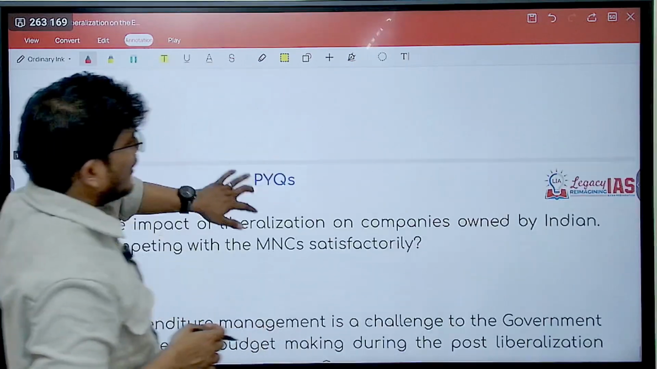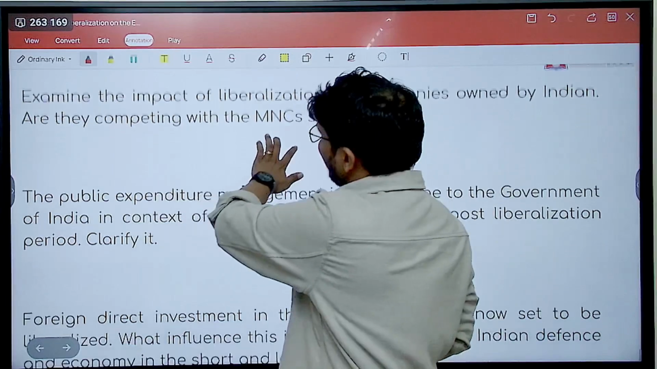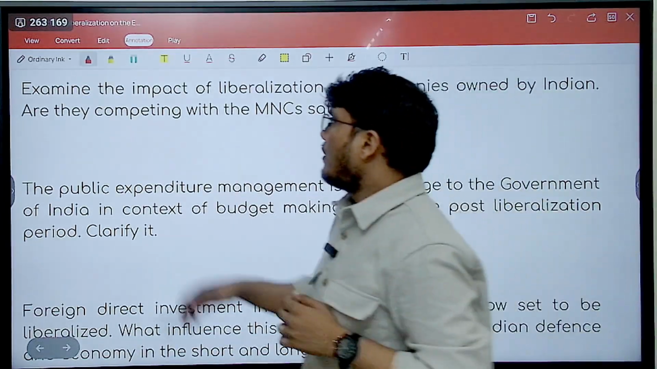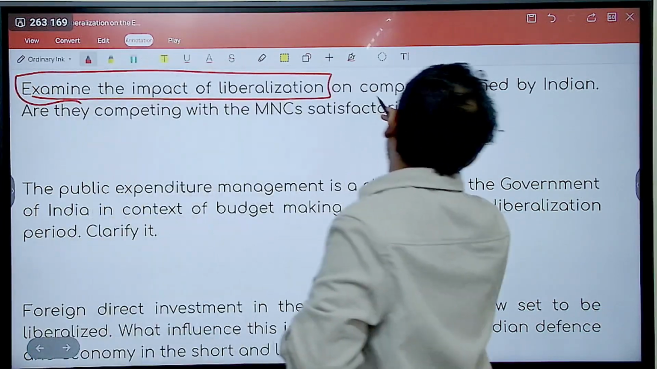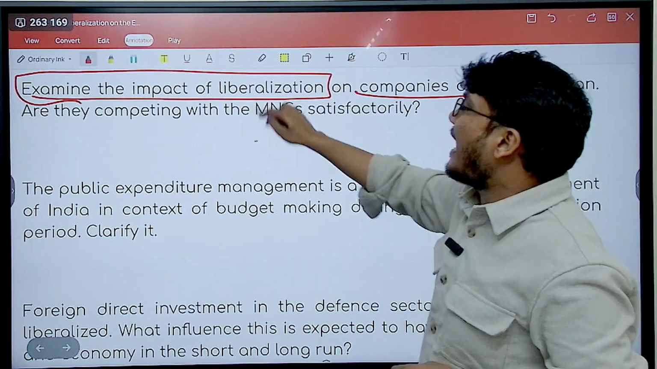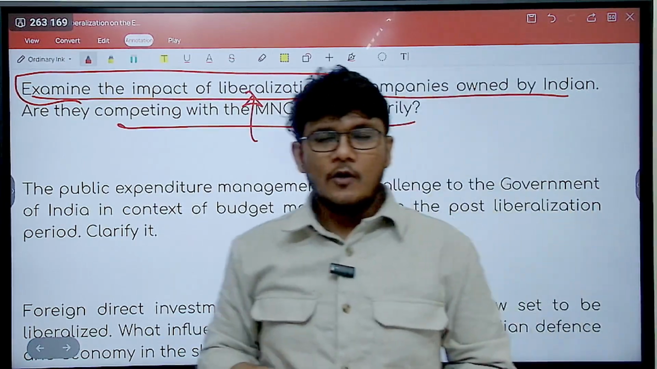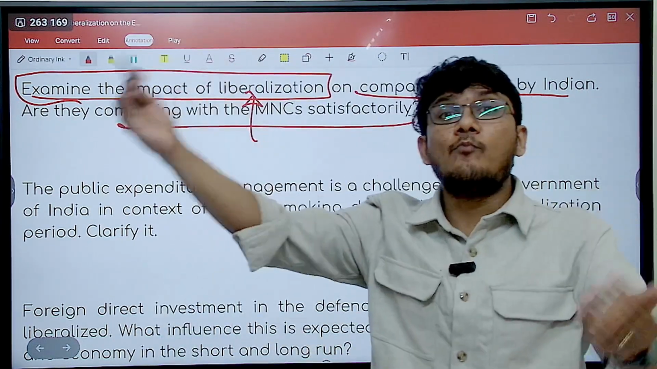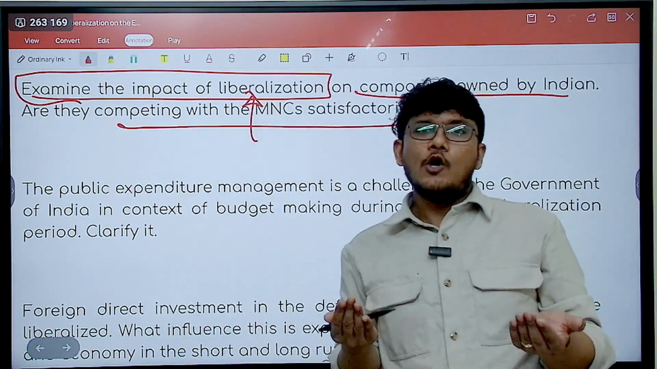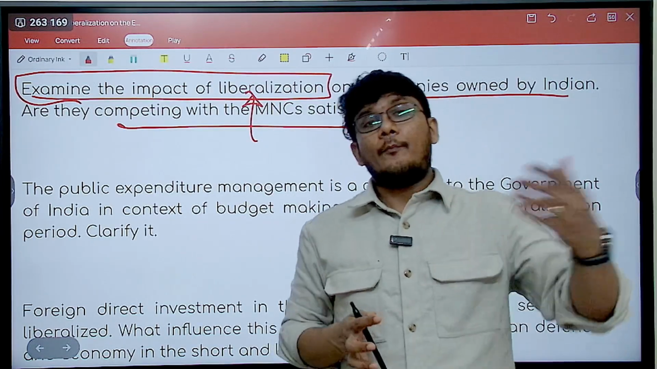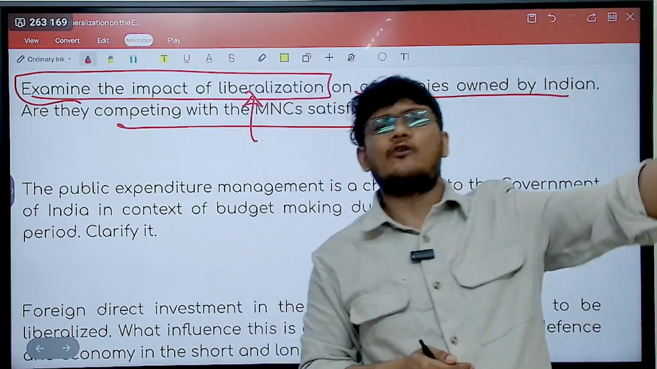Let us look at some of the questions that have been asked in UPSC mains so far. First question, some are very direct, some are indirect. Let us have a look. This question talks about examining the impact of liberalization on companies owned by Indians. So it's a direct question. Are they competing with the MNCs satisfactorily or not? So you have to talk about how, because of liberalization, more foreign companies are also coming, increasing the competition. So is Indian industry able to fight them? Not completely, but with some amount of government support. What is that government support? Customs duties, excise duty, etc. imposed on foreign goods.